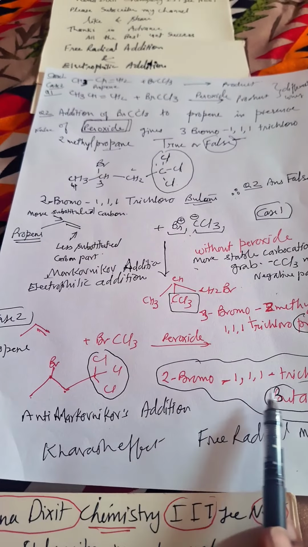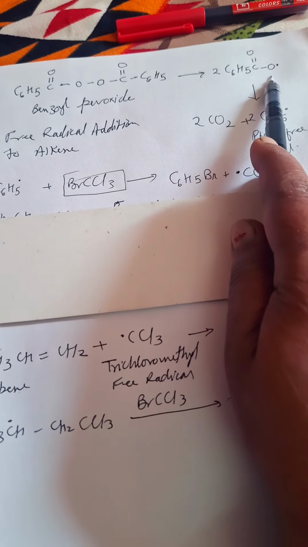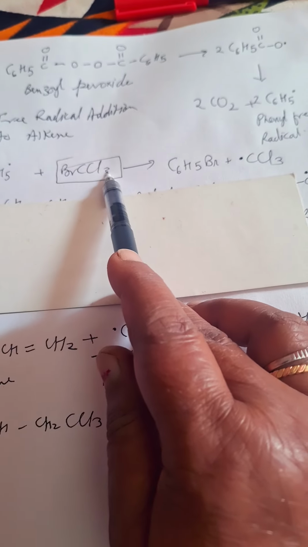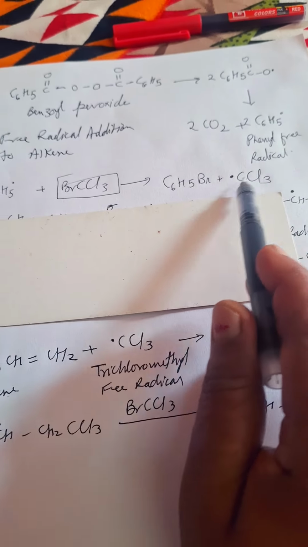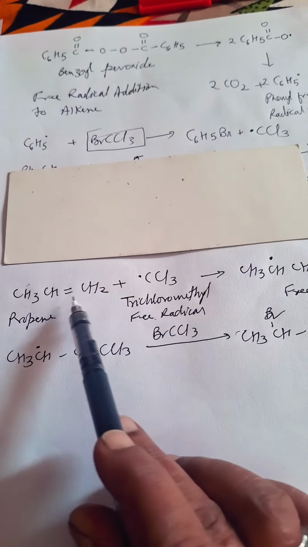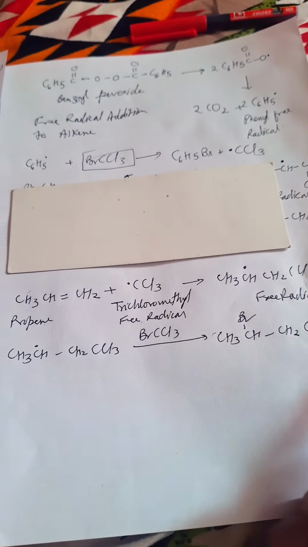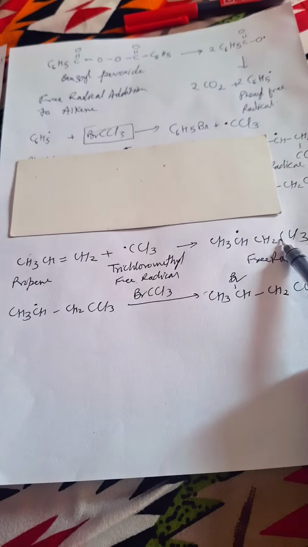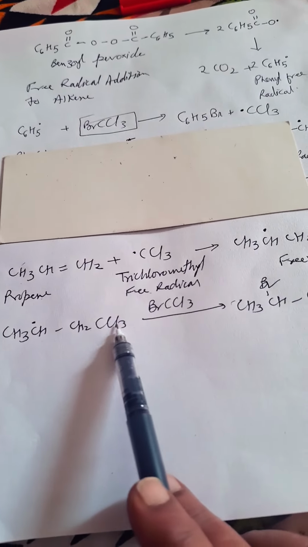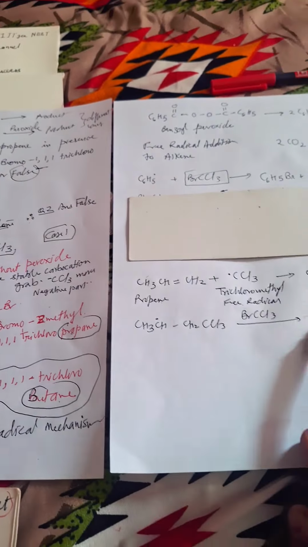Okay, trichlorobutane. And with benzoyl peroxide, first we'll get this ion, then CO2 is liberated, then the phenyl radical attacks BrCCl3, and then we'll get the CCl3 free radical. This CCl3 free radical is the trichloromethyl free radical. It attacks this carbon, and as I told you, it is according to anti-Markovnikov addition, so it will go to the less substituted carbon. So we'll get this new free radical, and then this reacts with BrCCl3 and we'll get this product. Same product here, but I have given you the reaction mechanism.